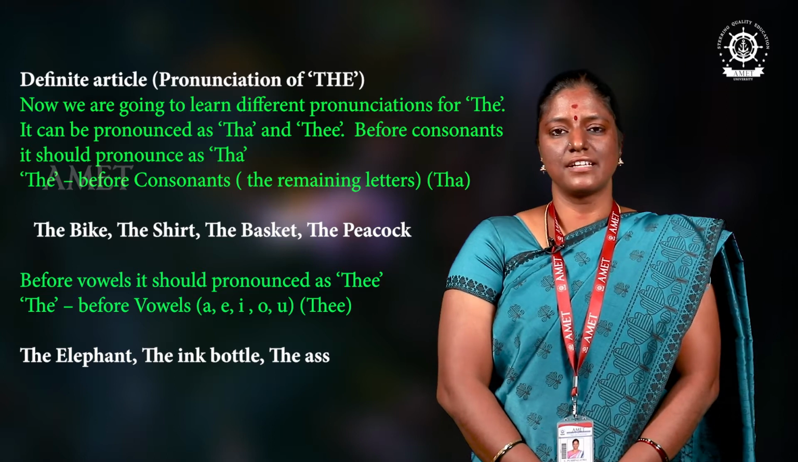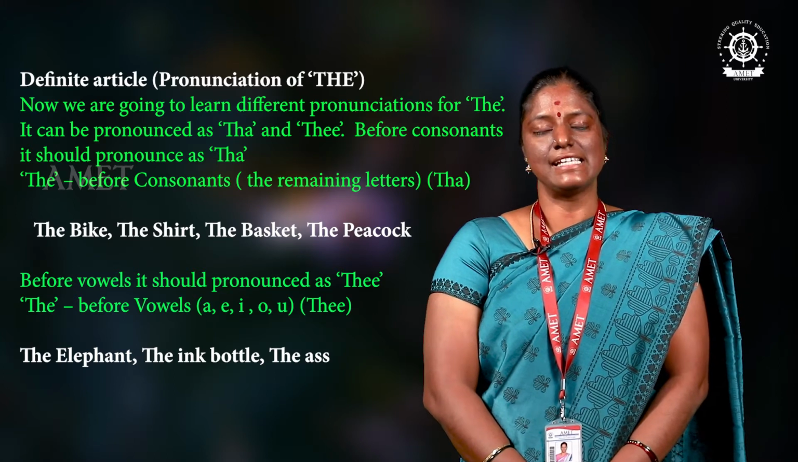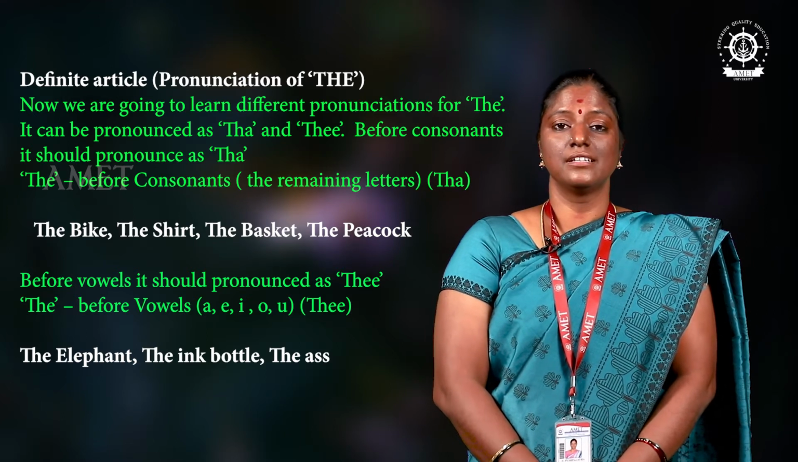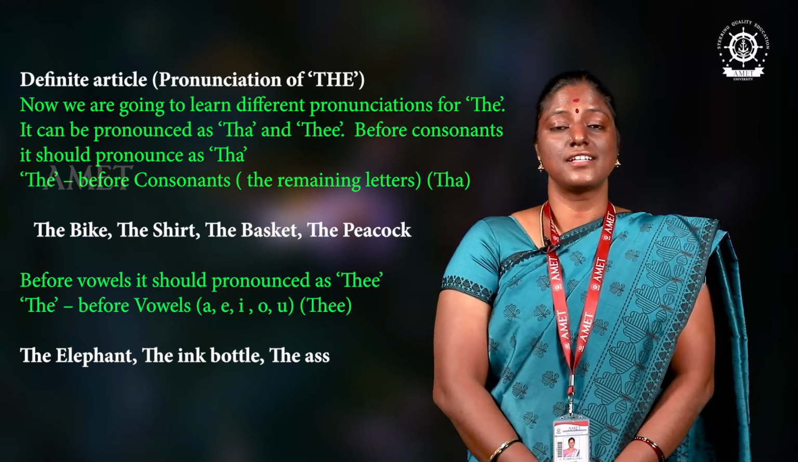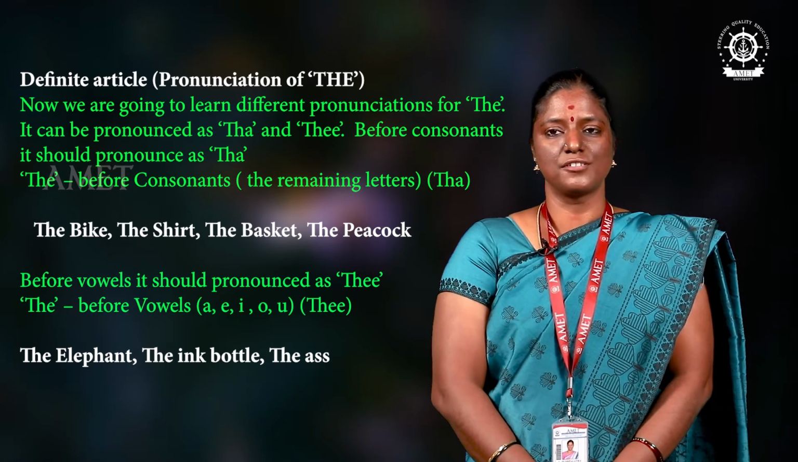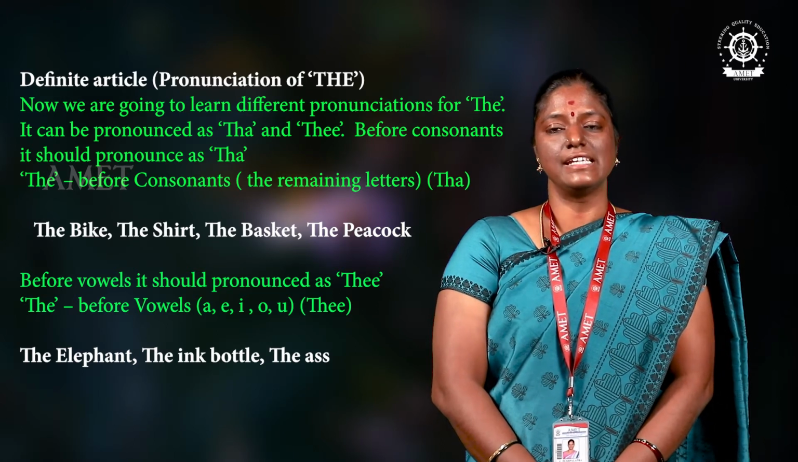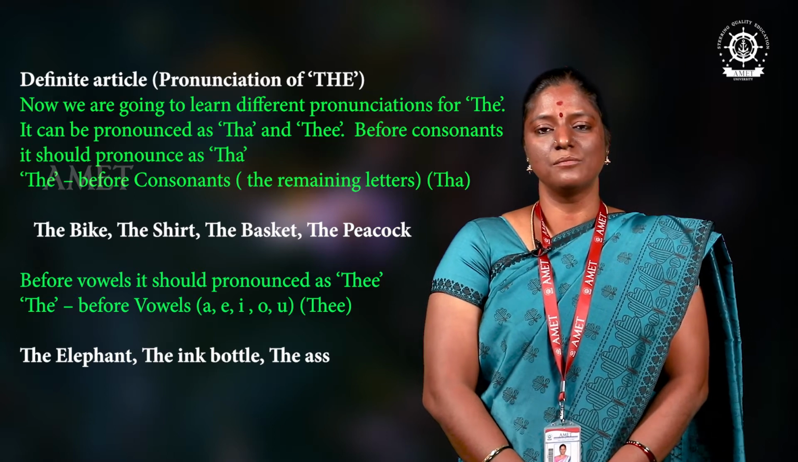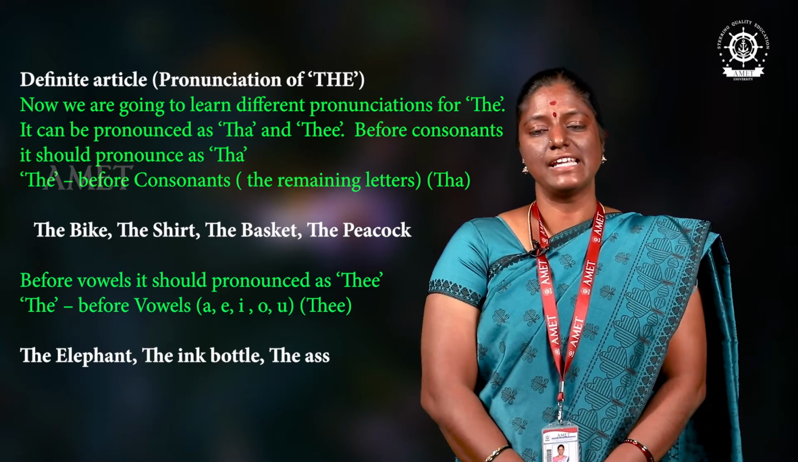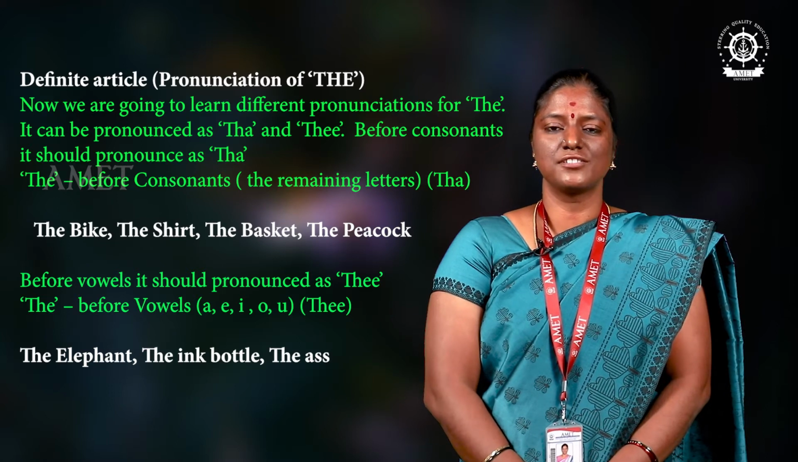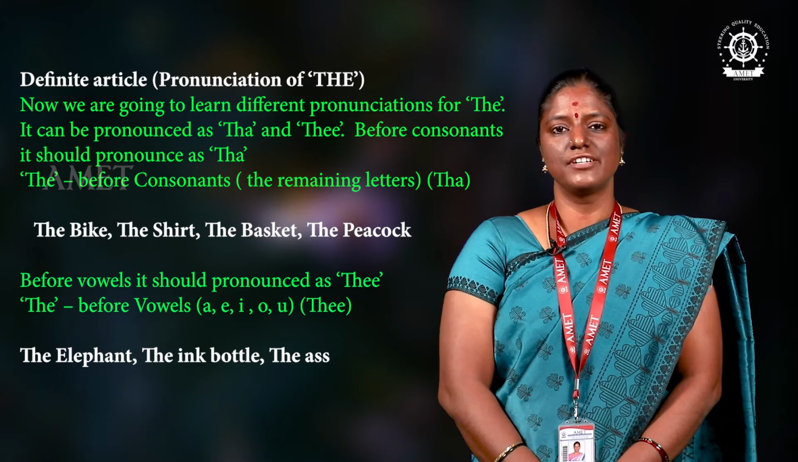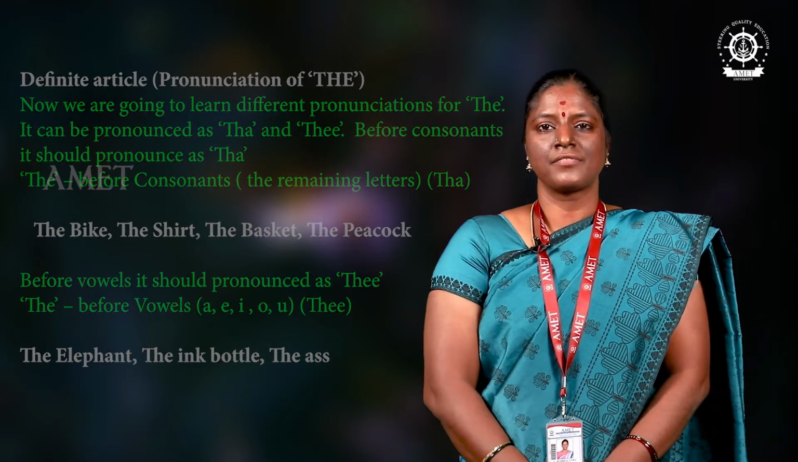Before vowel sounds, it should be pronounced as "thee", like A, E, I, O, U. We have 5 vowels, but we have to consider the sounds. So before the vowel sounds, we should say the elephant, the ice cream, the ink bottle, the ass. So before consonant sounds, we have to say "thuh", and before vowel sounds, we should say "thee".